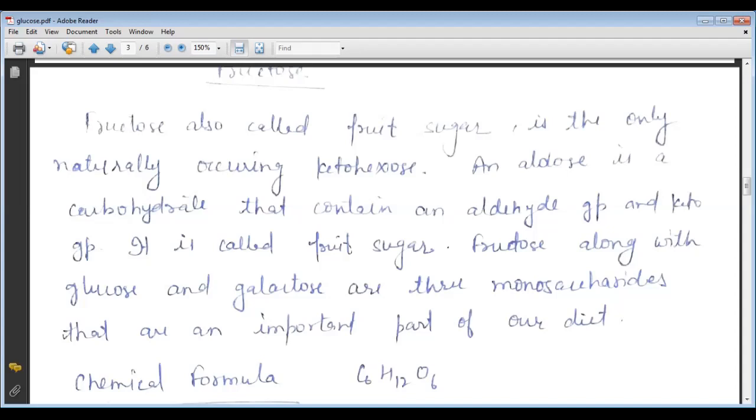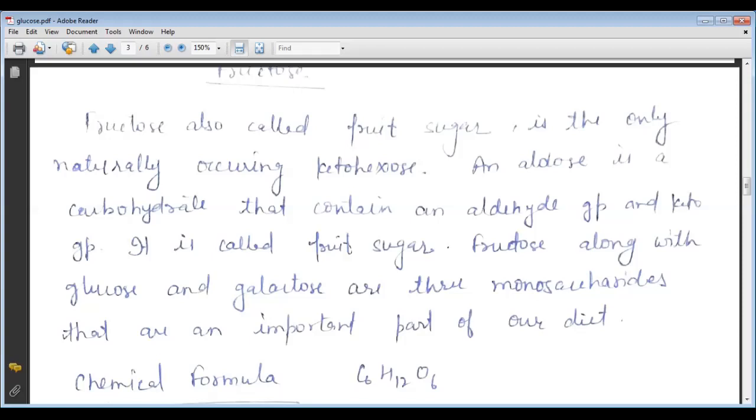And in the combined state, it is present in the disaccharides and the polysaccharides. Right? So we know what monosaccharides, disaccharides, and polysaccharides are. We have already discussed this in our previous lecture, in which we discussed the classification of the carbohydrates also. So now we come to the structure of the fructose.